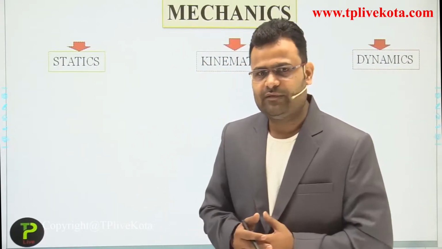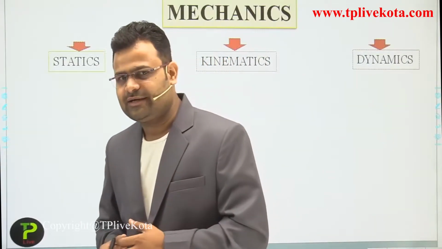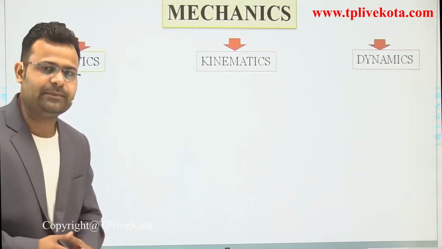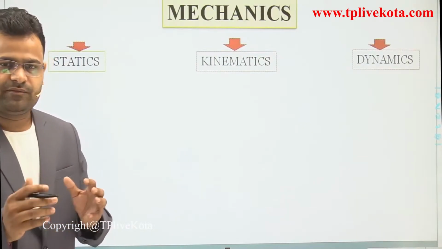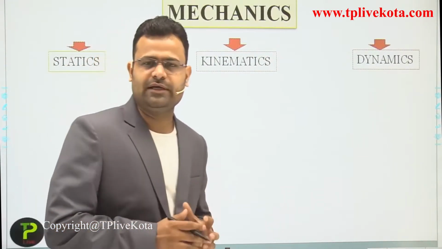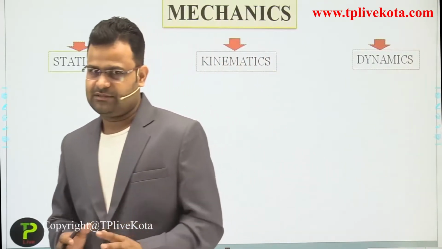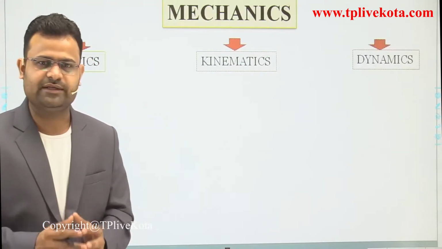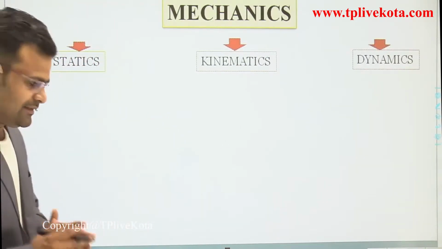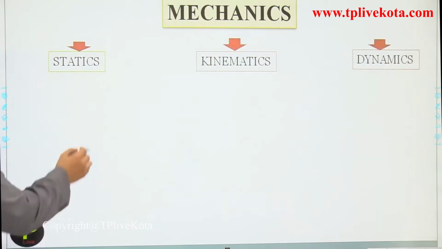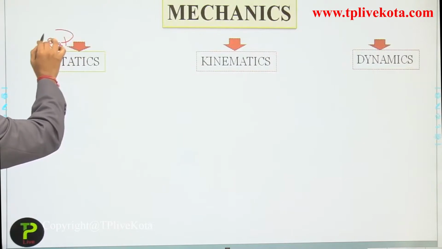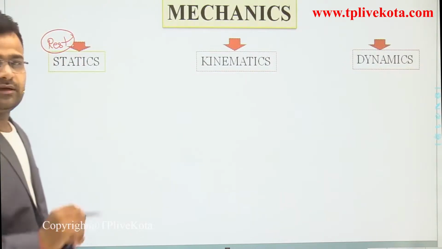After that, when we move to 11th and 12th standard, many times we discuss that word static. Simply, the meaning of static is rest: when any object is at rest, we can use the word static.